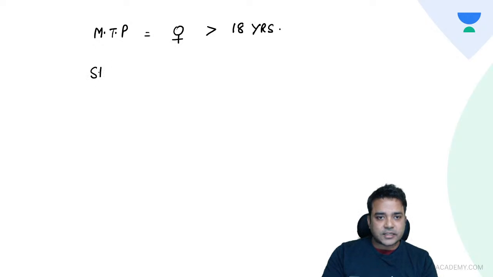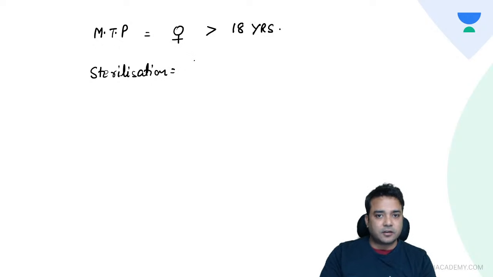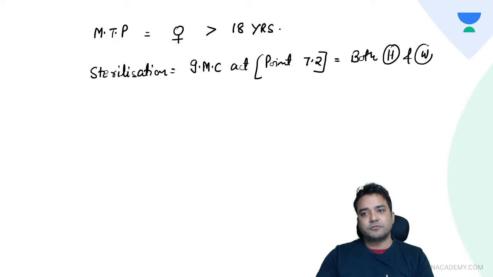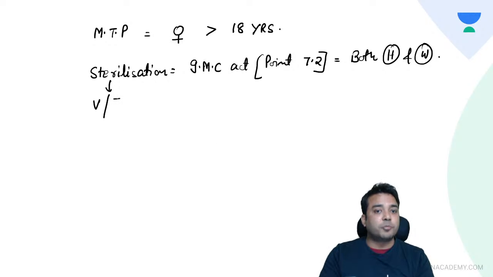Then for sterilization, as such there is no law except the Indian Medical Council Act, in which many points are there, and there is a specific point 7.2, which says that consent of both husband and wife is needed for any sterilization procedure like vasectomy or tubectomy.